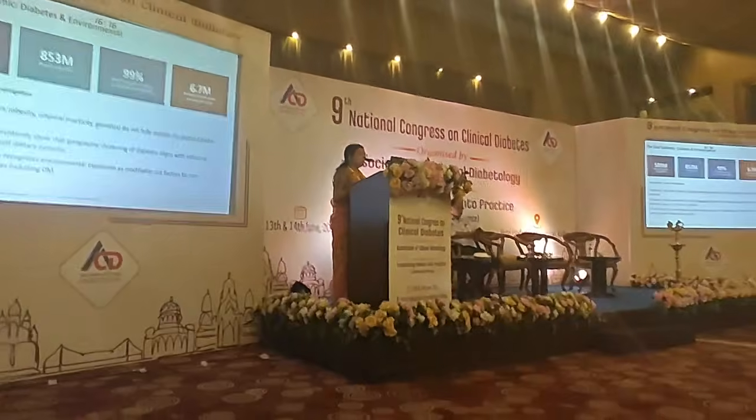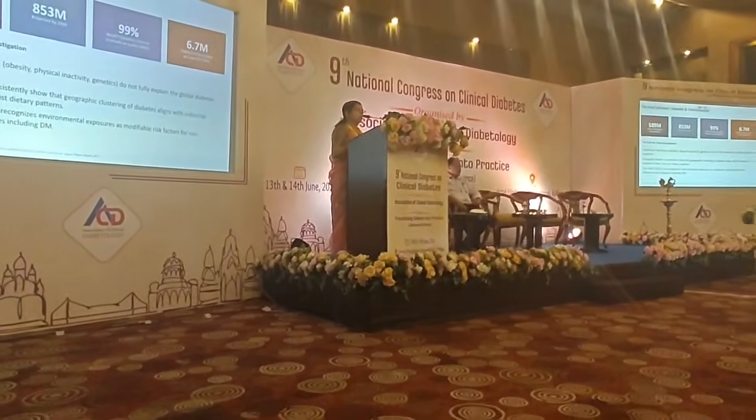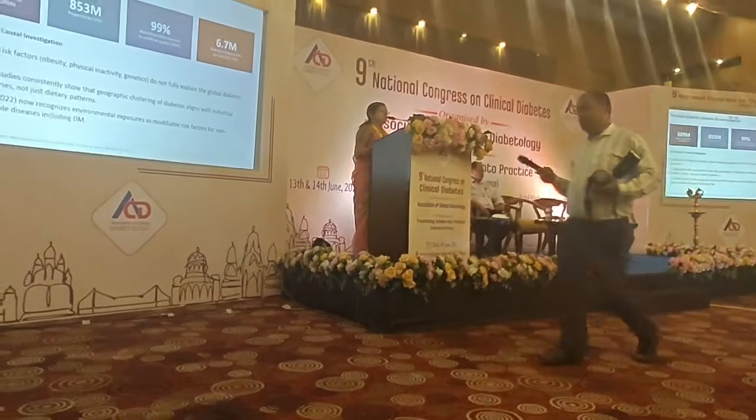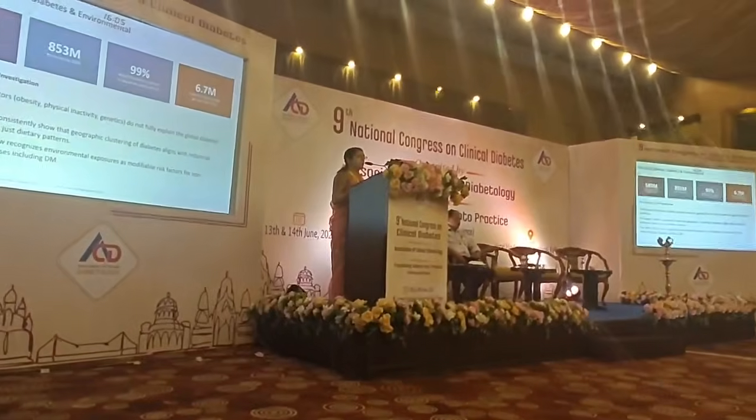Current global epidemiology suggests that 589 million adults have diabetes globally, and it will increase to 853 million by 2050. 99% of the world population is exposed to unsafe air quality, and 6.7 million diabetes-related deaths occur per year.